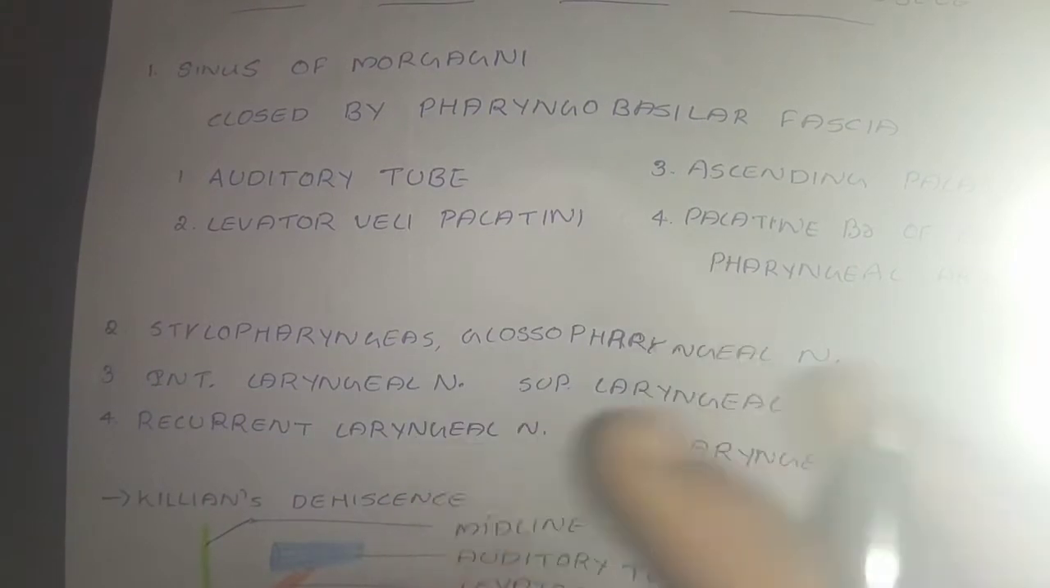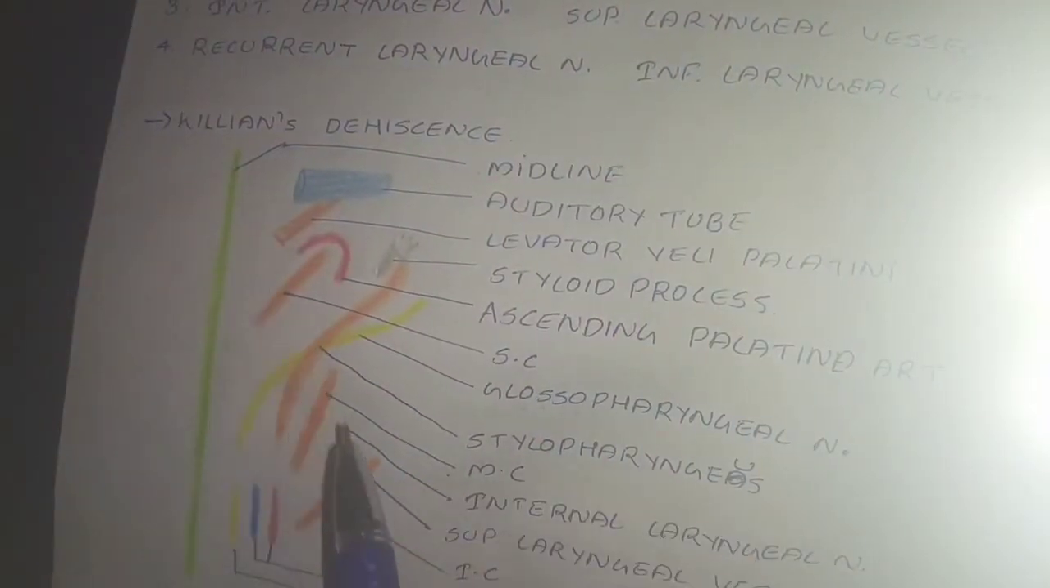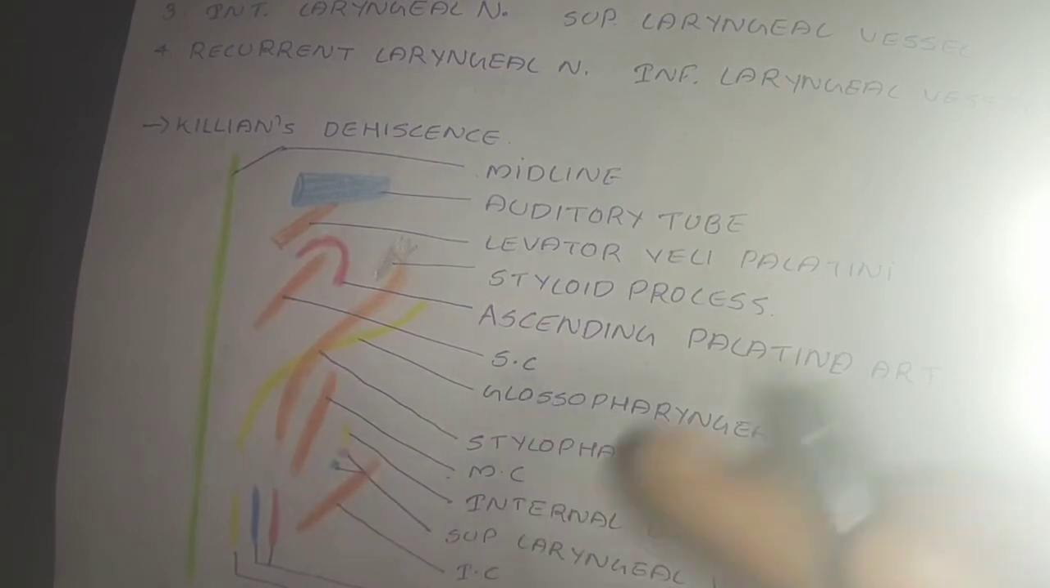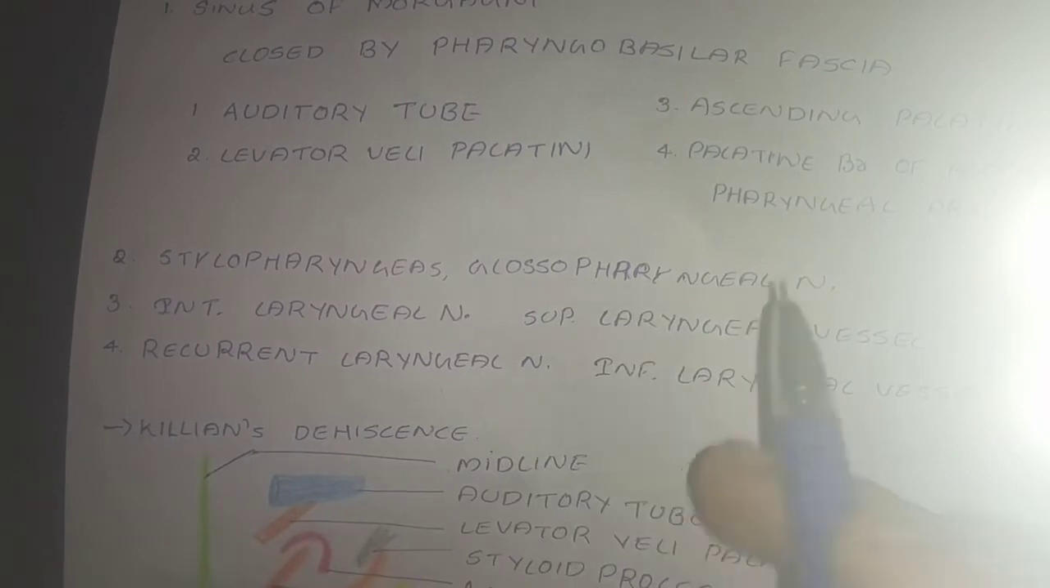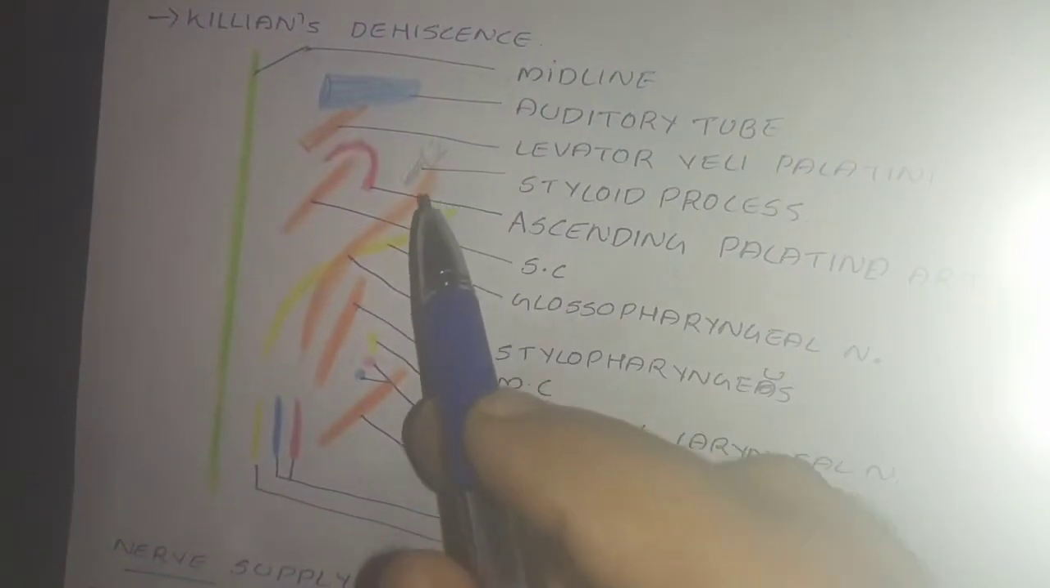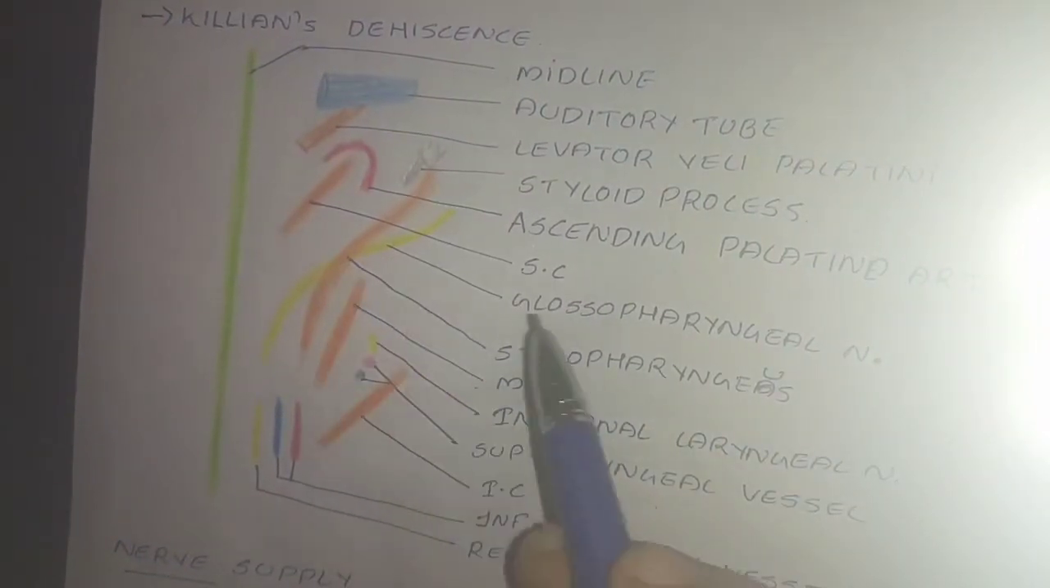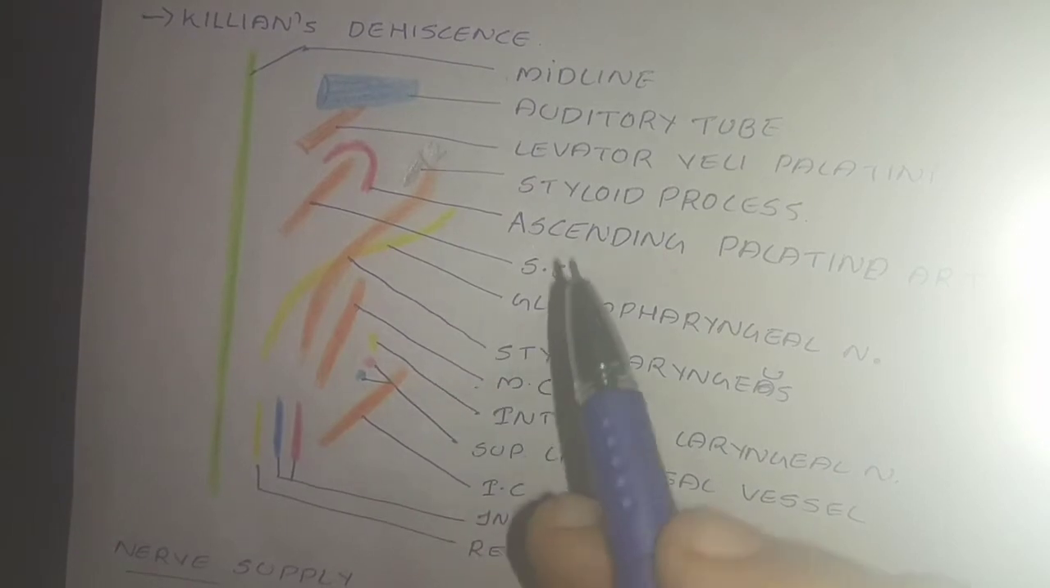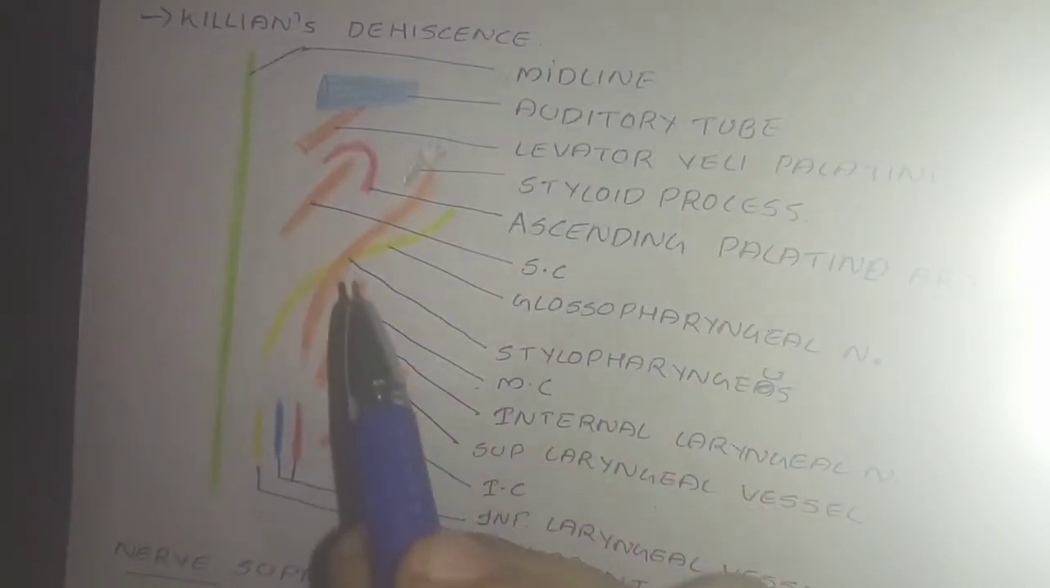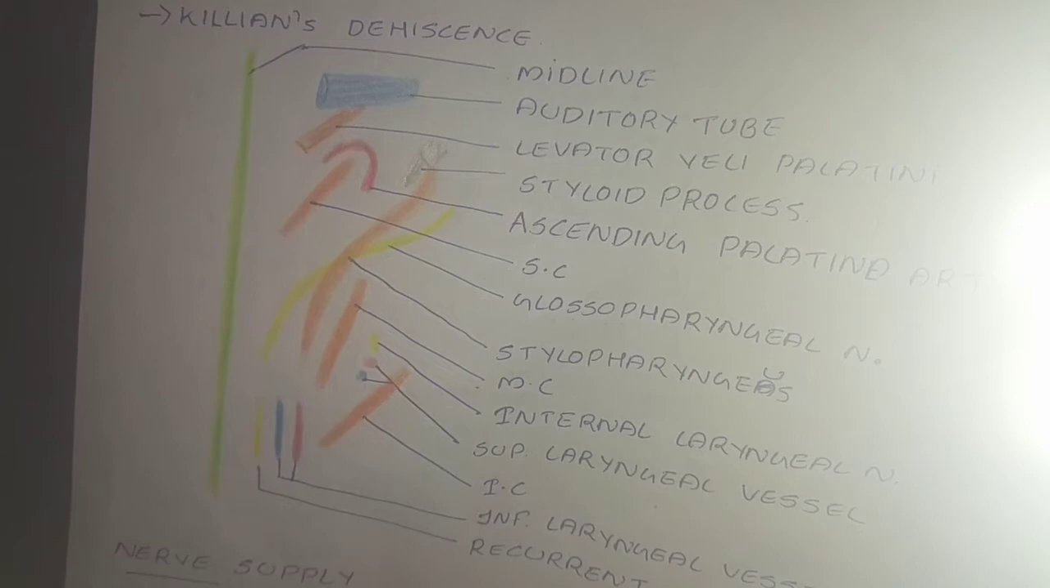Now let's move on to the structures passing between the superior constrictor and the middle constrictor. Which are those structures? It is the stylopharyngeus and the glossopharyngeal nerve. Here we can see this is the stylopharyngeus muscle and the glossopharyngeal nerve. These are the structures that pass between the superior constrictor and the middle constrictor.